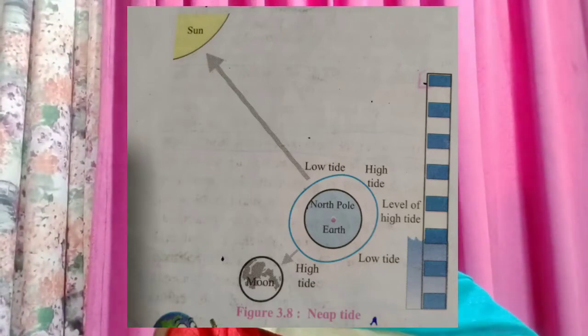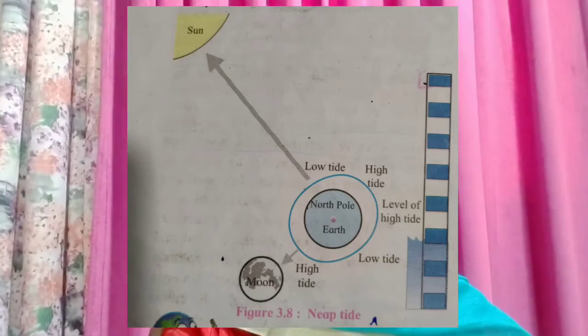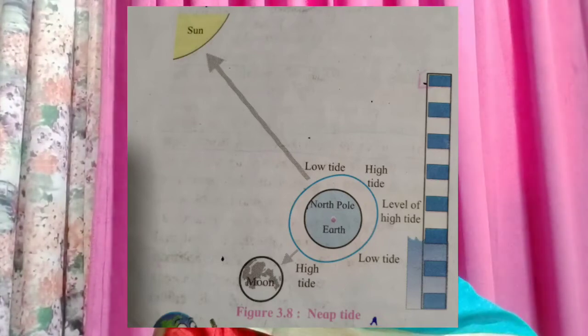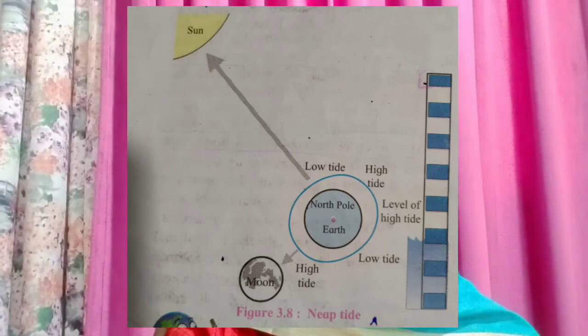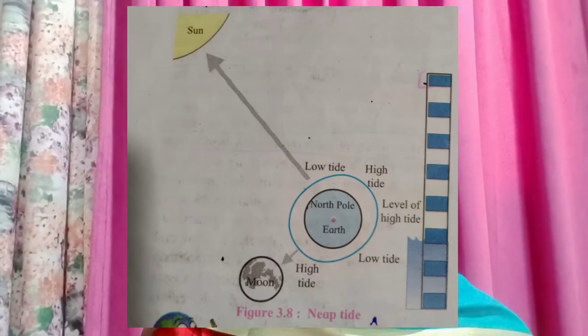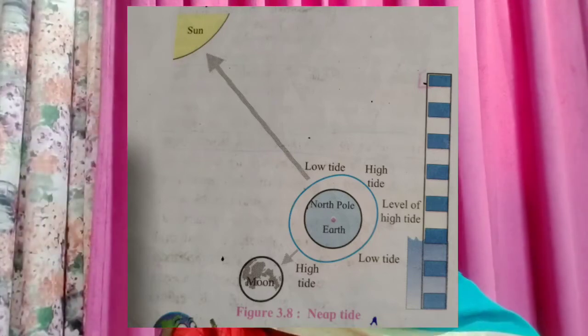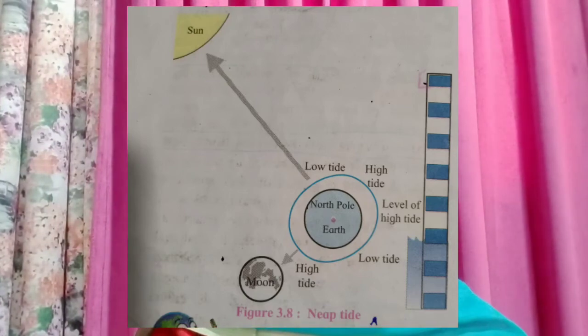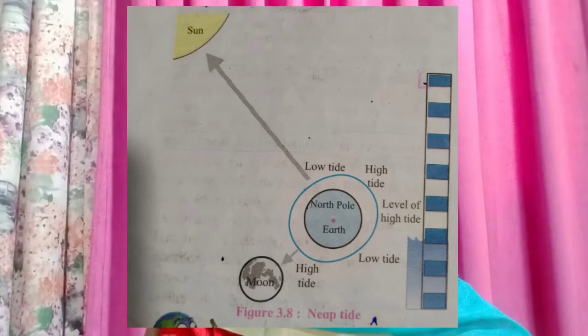While revolving around the earth, the moon makes a right angle with respect to the earth and sun. Twice a month, two times, the moon makes a right angle with sun and earth.